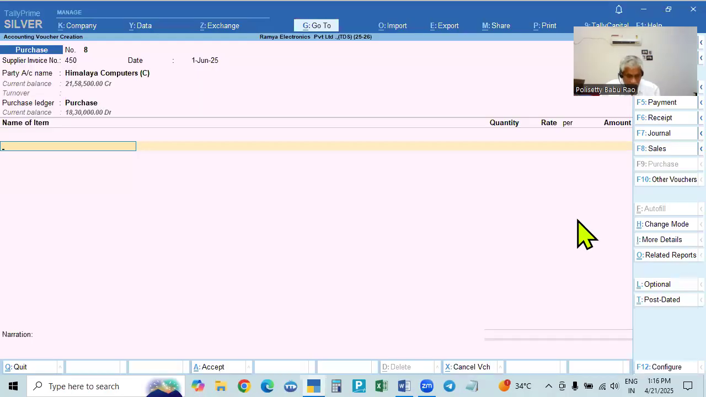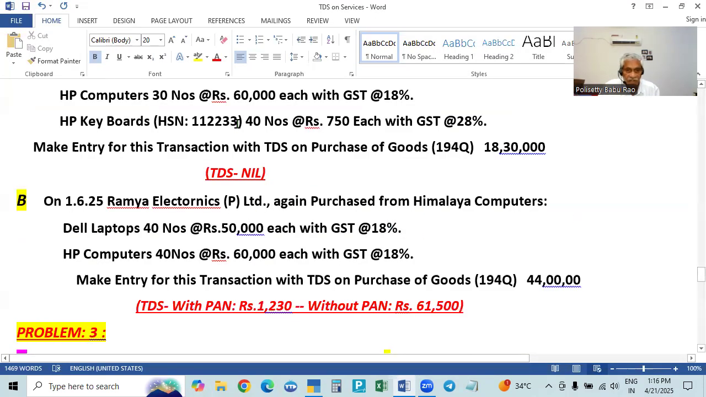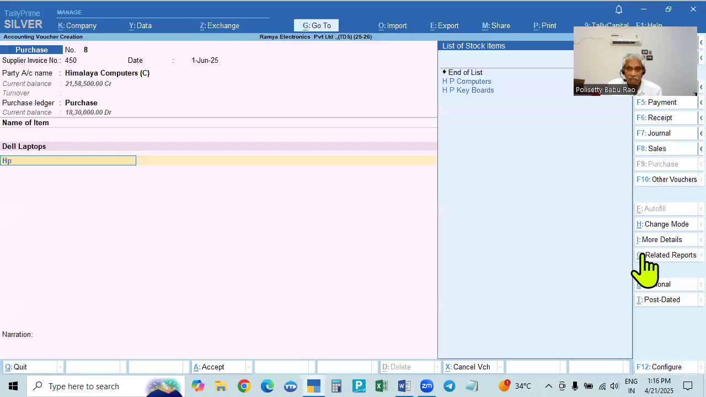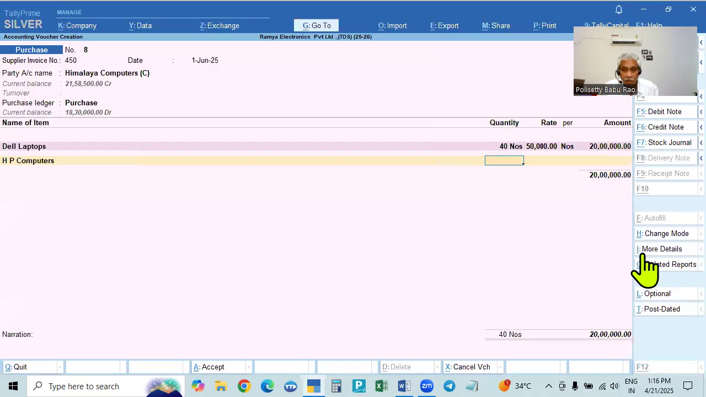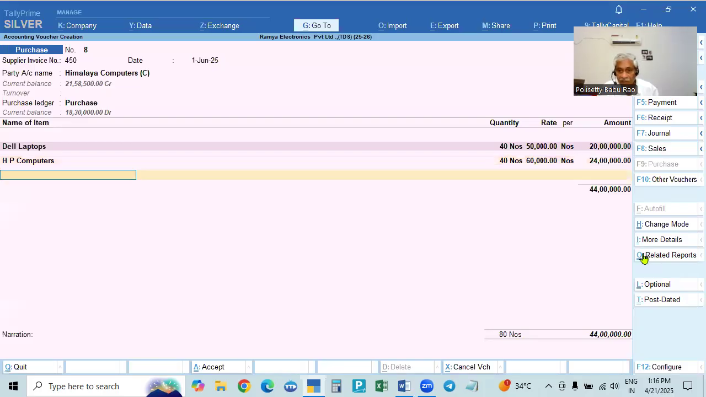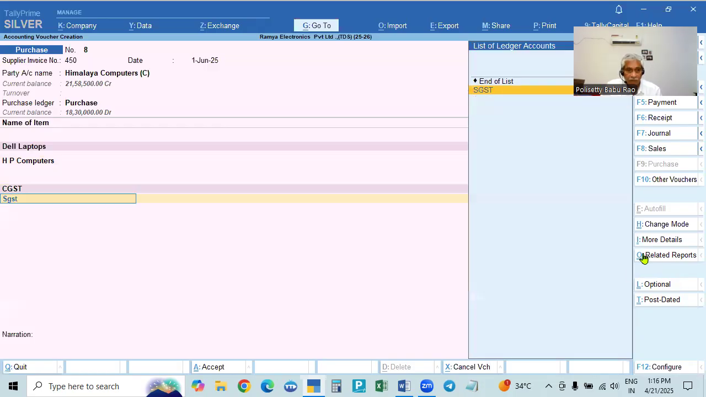So we'll calculate. We'll select Dell laptop 40 numbers into 50,000 each. So 20 lakhs. Okay. Again, second item is there. Here also 2 items. Here also second item. HP computer, not keyboard. HP computer is also 40 items into 60,000. So now it is 44 lakhs. Now we'll take up CGST, GST.